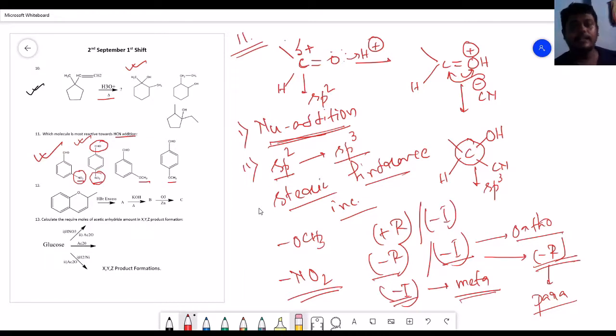पहले मैंने बोल दिया था OCH3 वाला हम लोग के यहाँ पे आएगा ही नहीं, because OCH3 is something showing resonating plus R effect. Okay, and as it is in the meta and the para position, so it will not have that much effect regarding minus I. Okay, so I hope you understand.